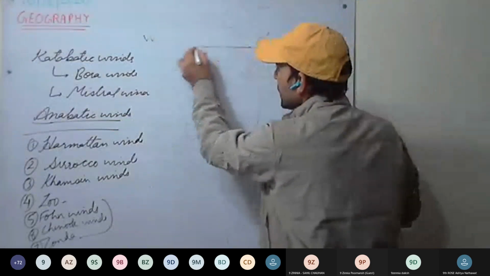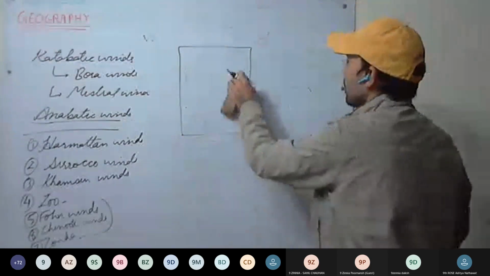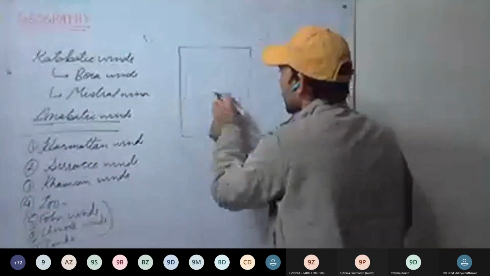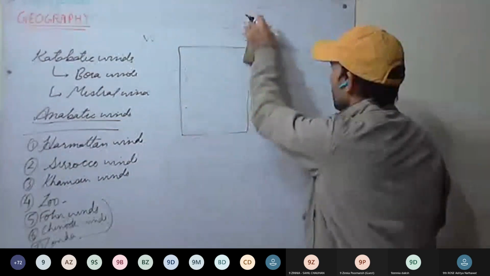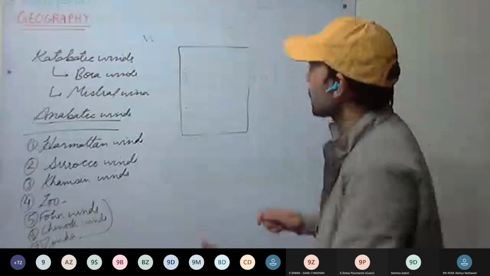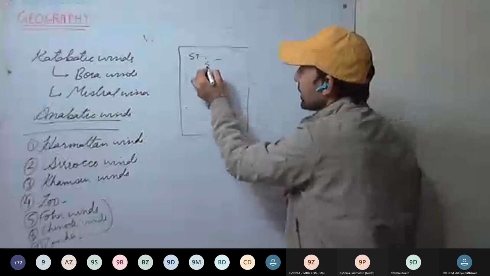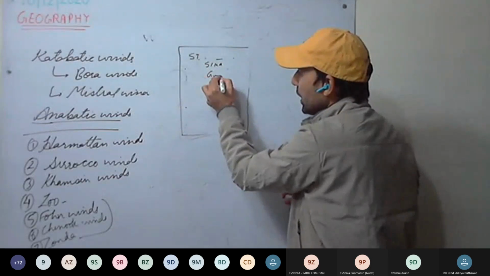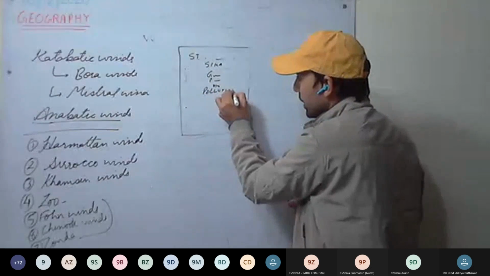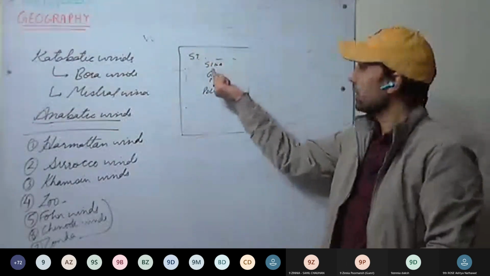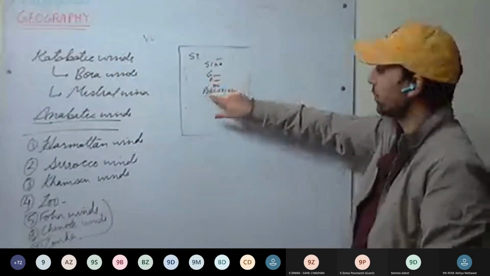For the front page, you will take the plain sheet. You have to write here St. Mary's Senior Secondary School, Seeker, then Geography project work on pollution.